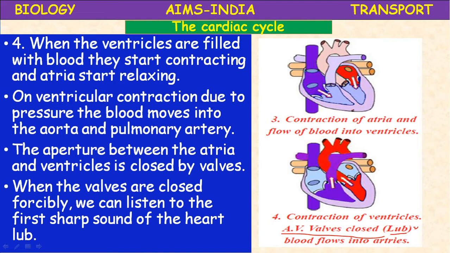So here what is happening? Veins are the collecting blood vessels. They collect the blood and open into the auricles, whereas these arteries distribute the blood from ventricles to body parts.